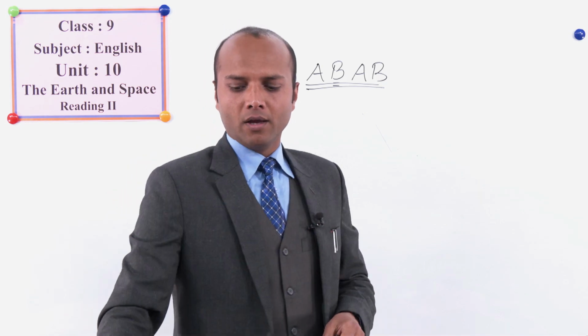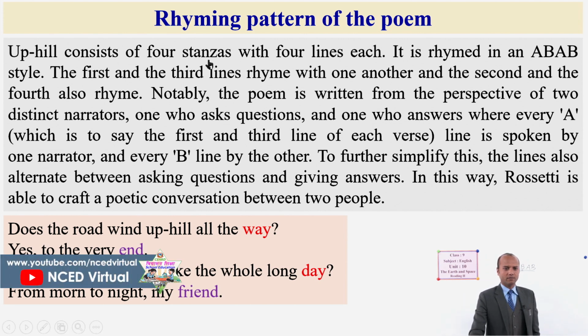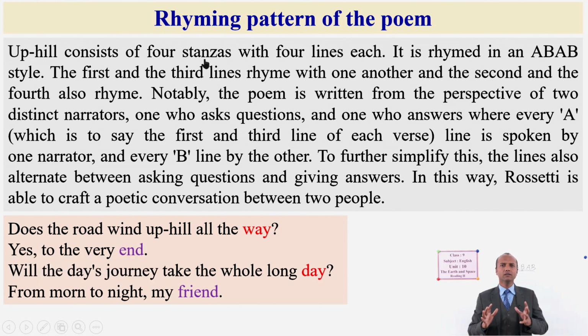Okay, so there is a short description of the poem as well. It might be easier for you to understand the poem. Of Hill consists of 4 stanzas. Do you know the word stanza? Very good. A group of lines in poetry, which we call a paragraph in a text. Suppose you are reading a story, a group of lines is called a paragraph. But in poems, they are called stanzas. Of Hill consists of 4 stanzas with 4 lines each.